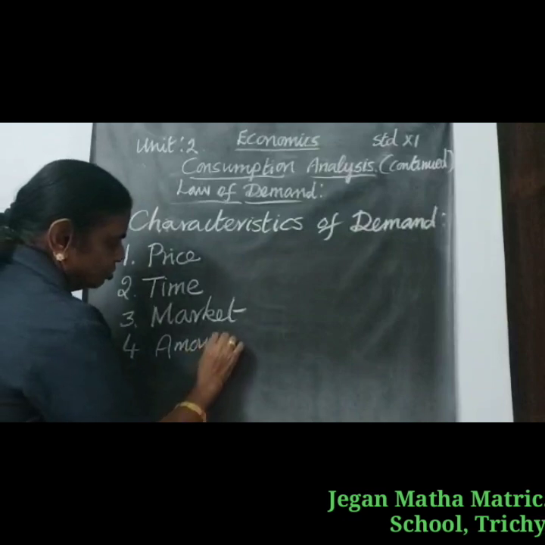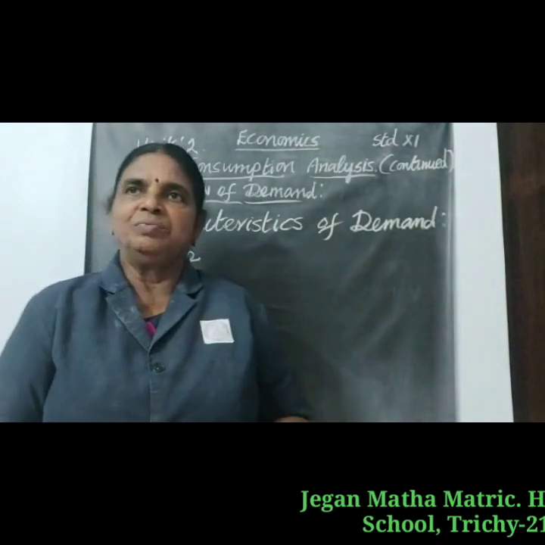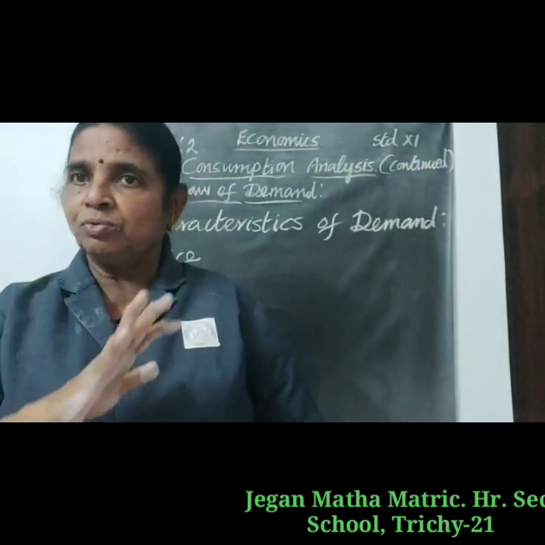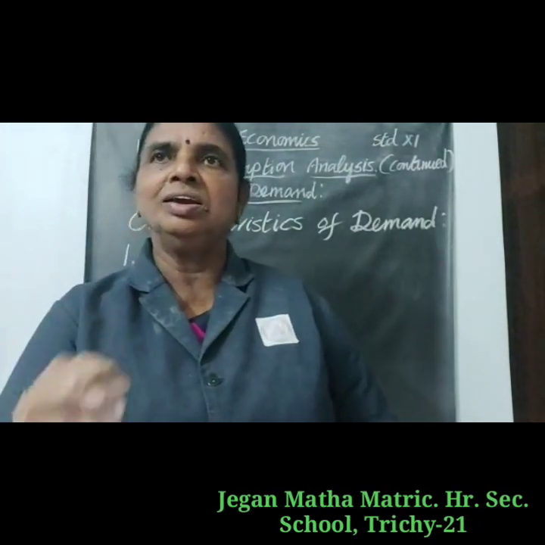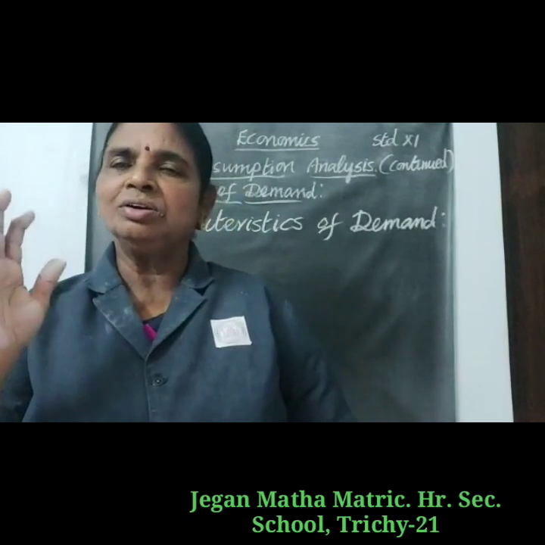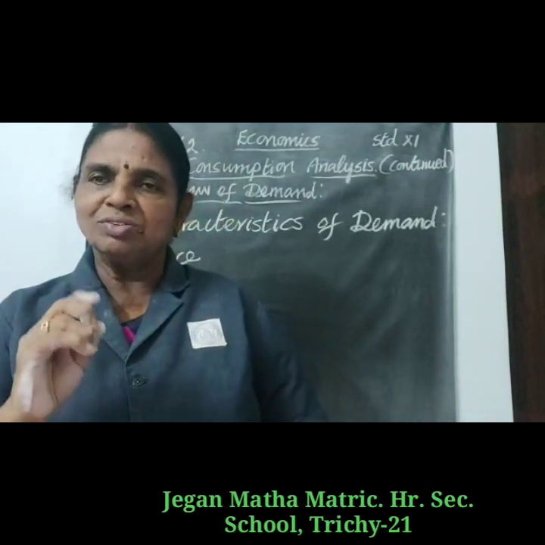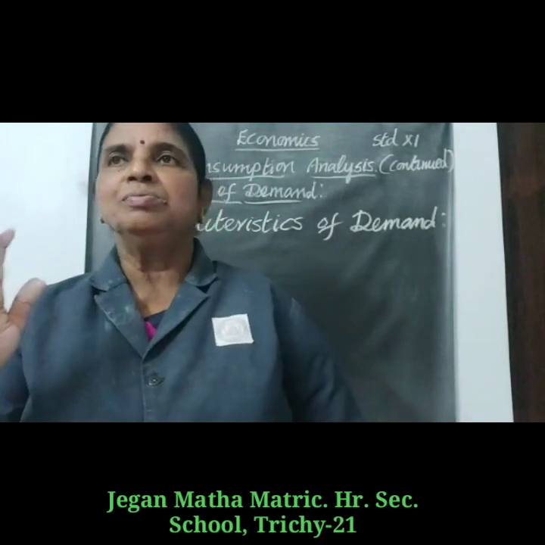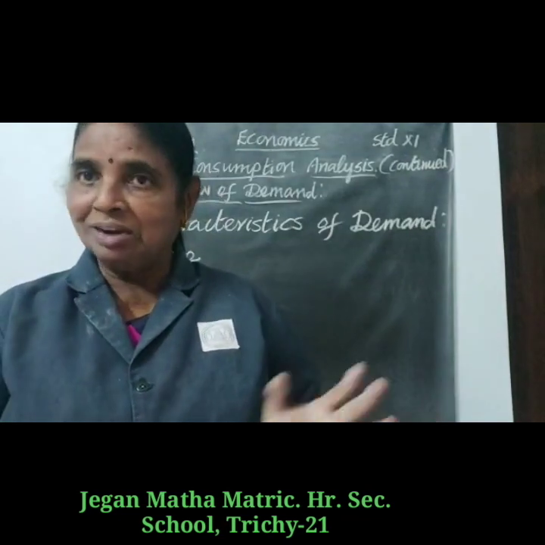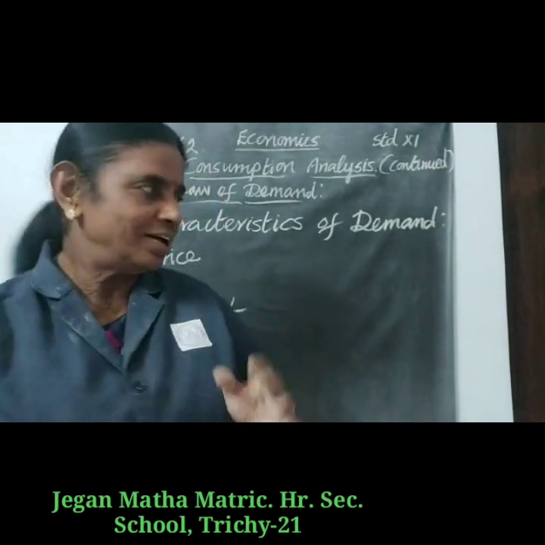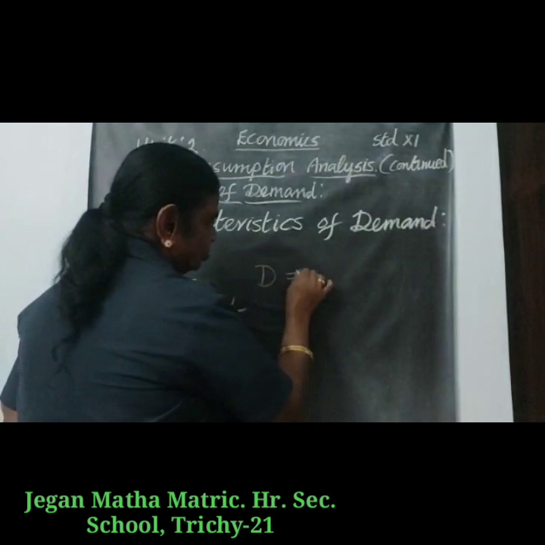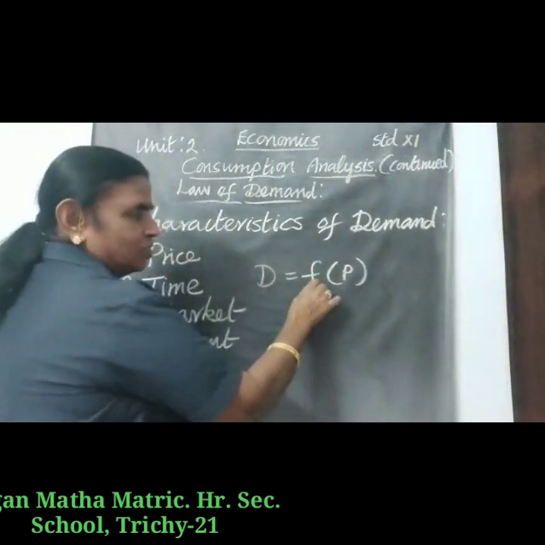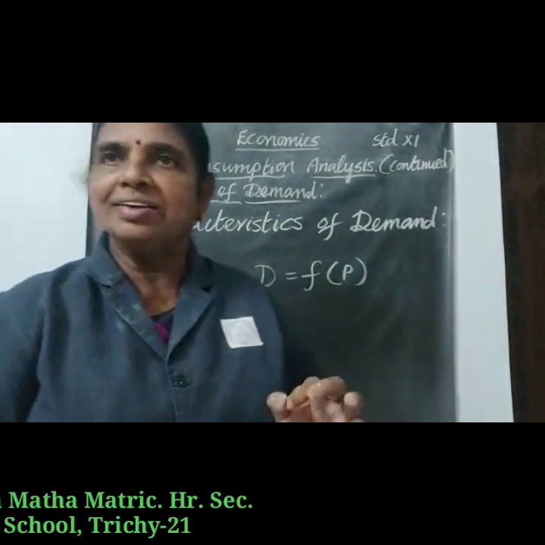Demand is always a specific quantity which a consumer is willing to purchase. So, demand is equal to function of price. D is equal to function of price, where D is demand, F is function, and P is price.